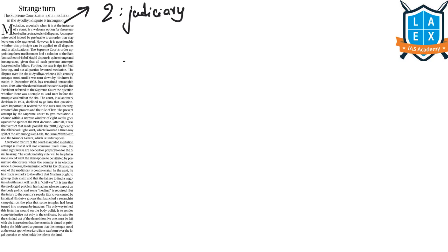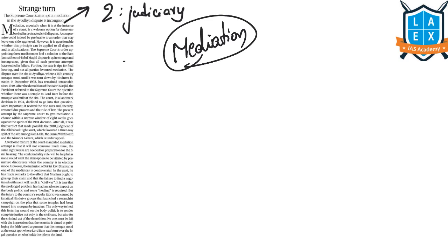This entire article is saying whether this process called mediation is applicable, or will it work in resolving this Ayodhya dispute, because most of the parties were not in favor of this mediation mechanism in resolving this dispute between the Ram Mandir supporters and Babri Masjid supporters. And this article gives a brief background about various verdicts in this issue.